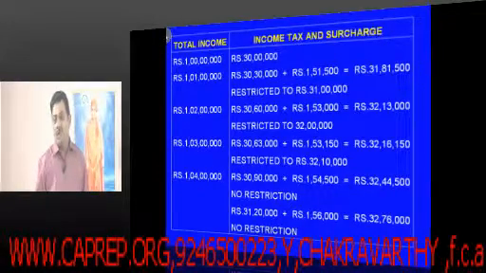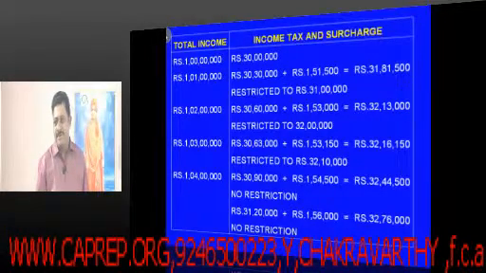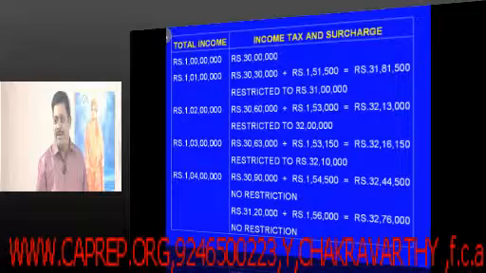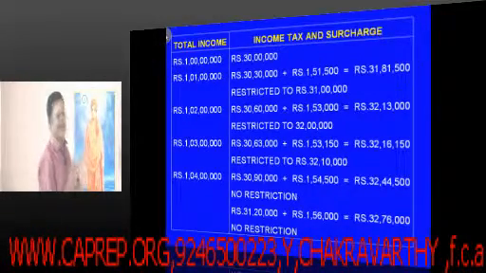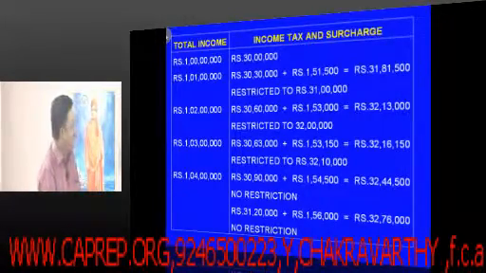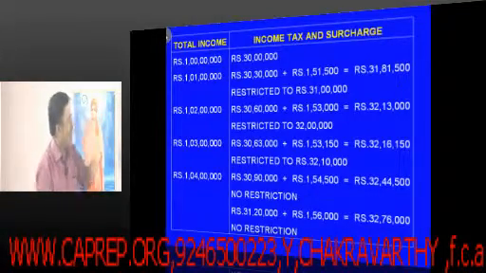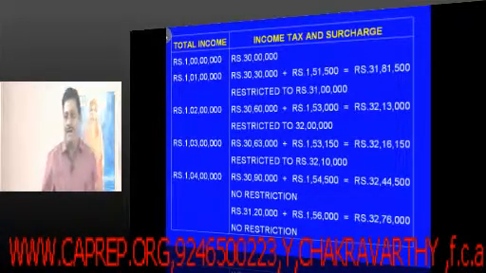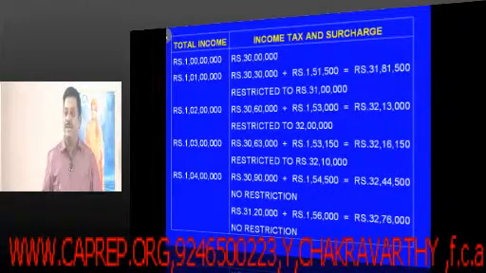It is too penalizing, at least in your language to tell, I hurt. Right. So the government doesn't want to put you into a hurting feeling. So they said, in that scenario, the tax obligation is restricted only to 31 lakhs. We are not asking you to pay 31 lakhs 81,500.